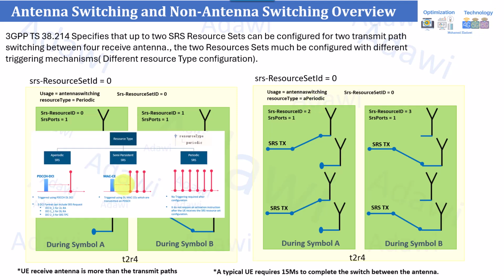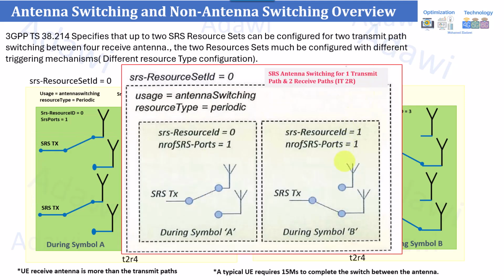As you can see here in the figure on the left, where I added it, we have different resource types under the SRS resource set. As I mentioned, you have two different SRS resources, ID 0 sent twice, one periodic and one aperiodic. The aperiodic one will be based on the DCI information. Whenever the gNB needs information from the UE, it will instruct it by sending the PDCCH, which includes the downlink DCI information, requesting the UE to send the SRS instead of waiting for a fixed interval to transmit, which means the periodic one.